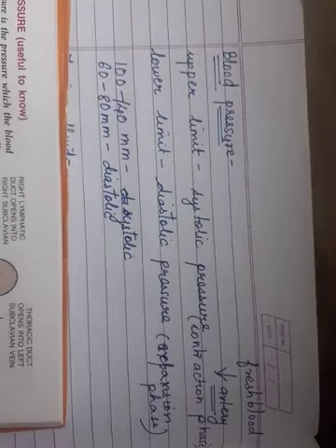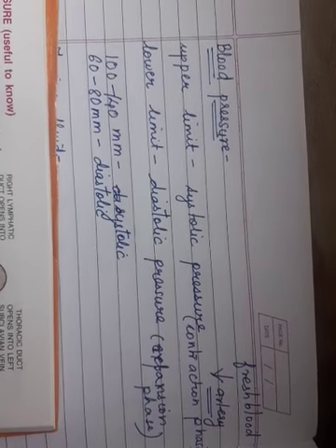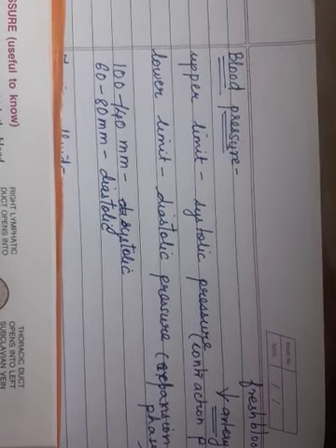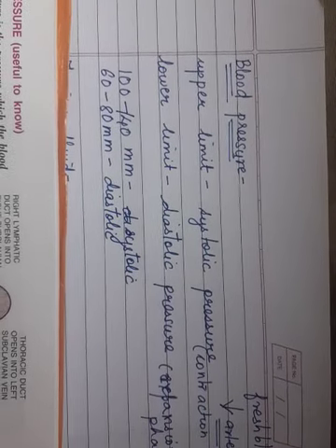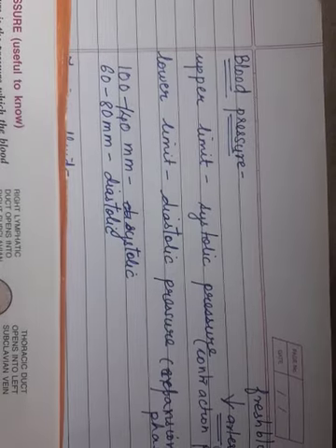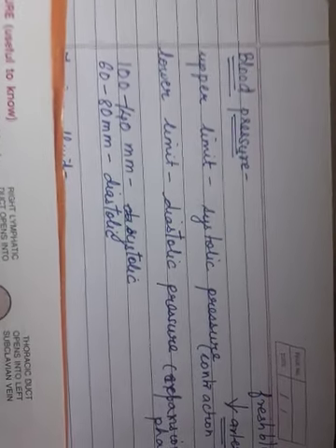So there are two limits of the blood pressure: one is the upper limit and one is the lower limit. The upper limit is the systolic pressure, which is the contraction phase. This is when fresh blood is pushed through the artery, because of the ventricular contraction.